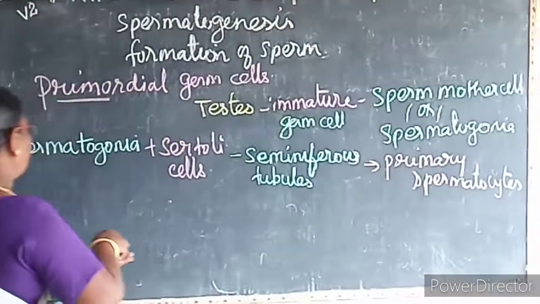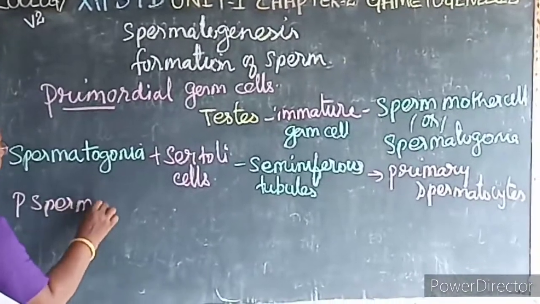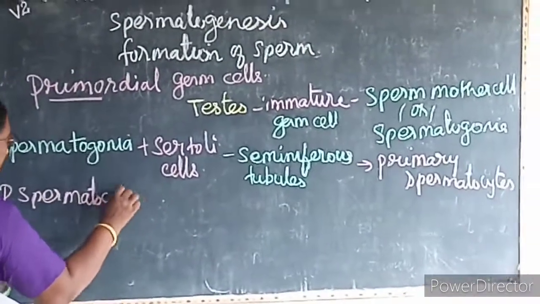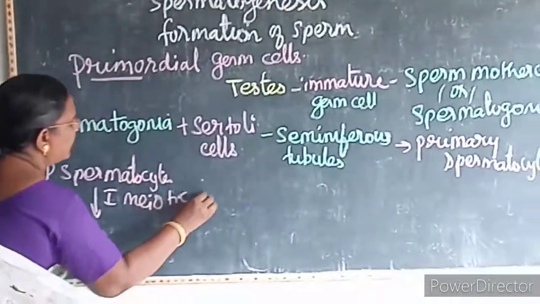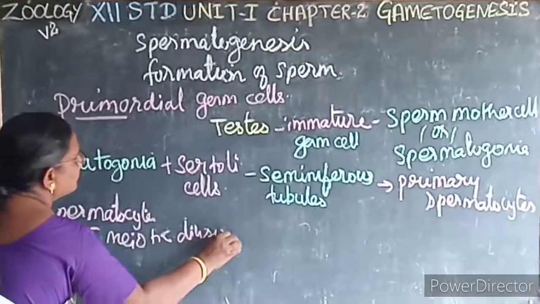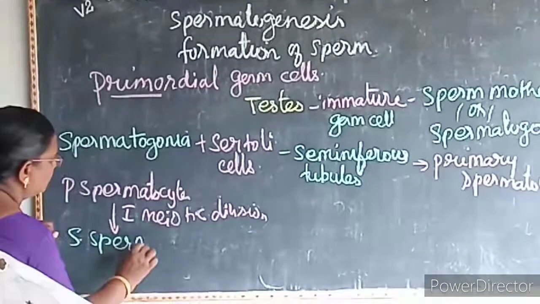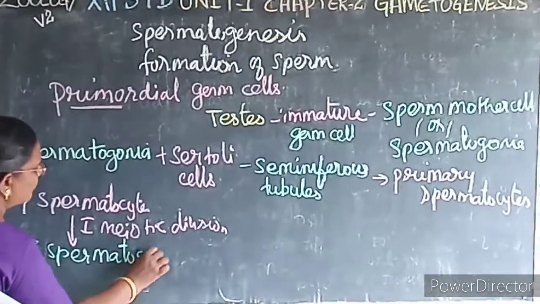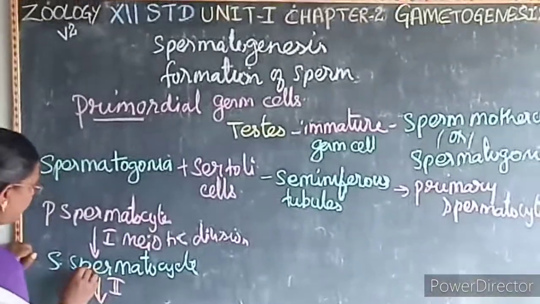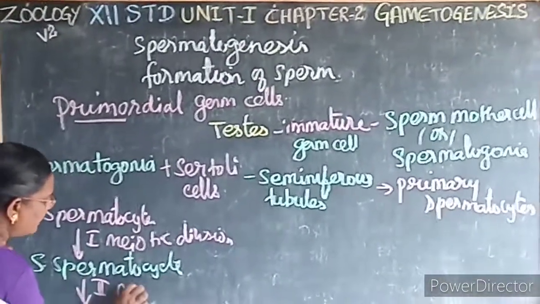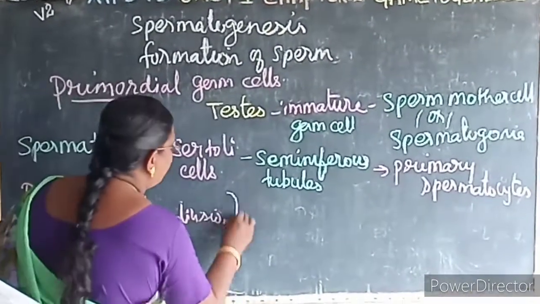The primary spermatocytes undergo the first meiotic division to form secondary spermatocytes. The secondary spermatocytes undergo the second meiotic division and form four haploid spermatids.